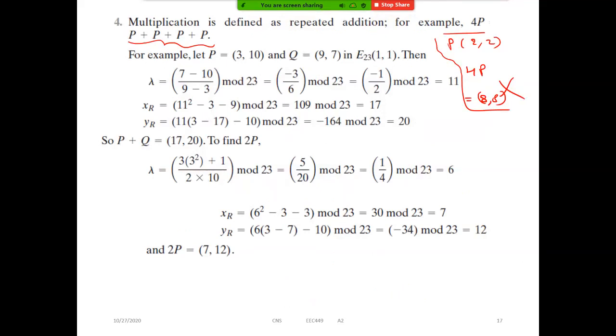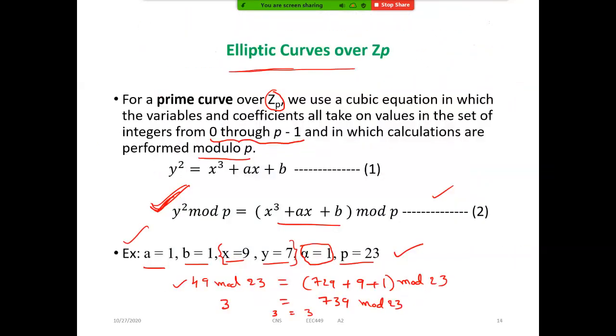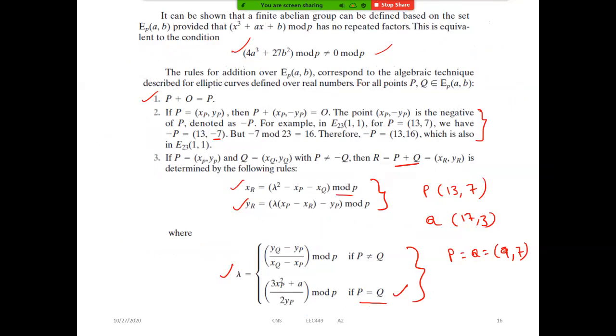See here, if P is equal to this, Q is equal to 9 comma 7 over Z23, then lambda value is like this. See here, we are performing the modulo operation. Whenever we are performing elliptic curves over Zp, always remember that the resultant, we have to perform the modulo p operation. Let's see the values we are finding, again performing the modulo operation.